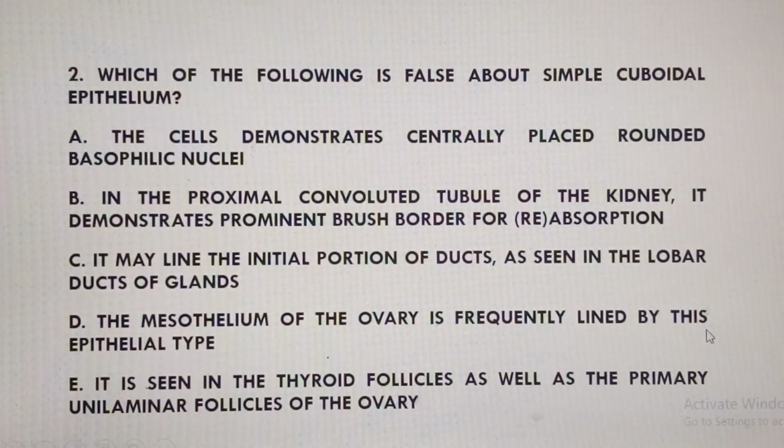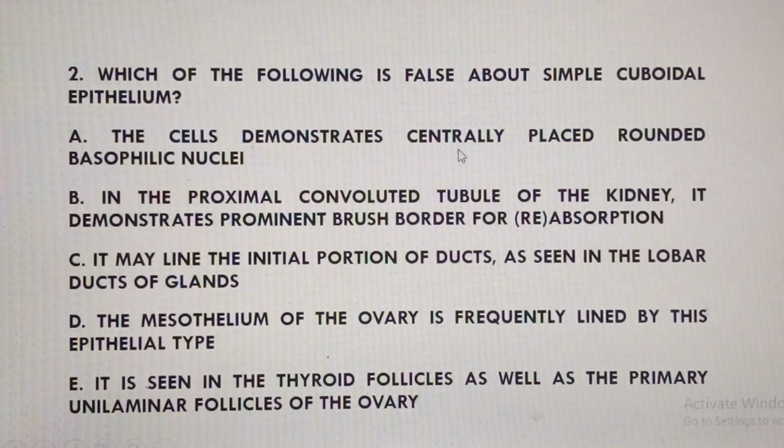So we go to question number 2, and question number 2 says, which of the following is false about simple cuboidal epithelium? We've already said that simple cuboidal epithelium is simple because of one layer, just one single layer lying on the non-cellular basement membrane. Option A says the cells demonstrate centrally placed rounded basophilic nuclei.